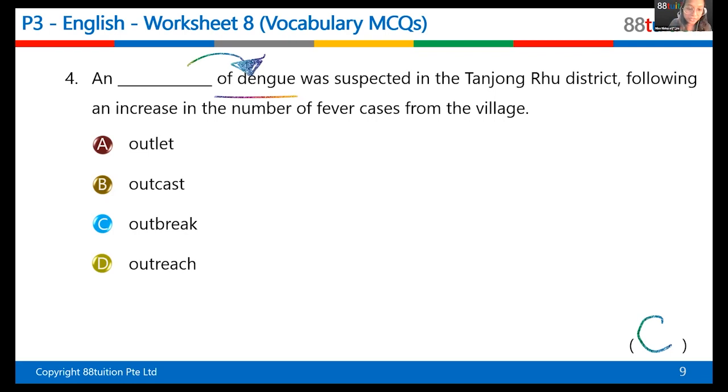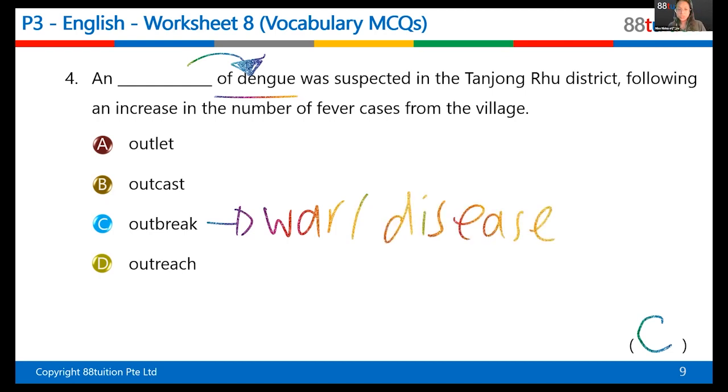Now, outbreak usually refers to war, the outbreak of war, or a disease. So of course here dengue is a disease, so you use the word outbreak. Now, what does outcast mean? If I say Miss Nisha is an outcast, it means the student is rejected or ostracized, excluded from a social group or society. If she is an outcast, no one wants to play with her, she is rejected by a group of people.